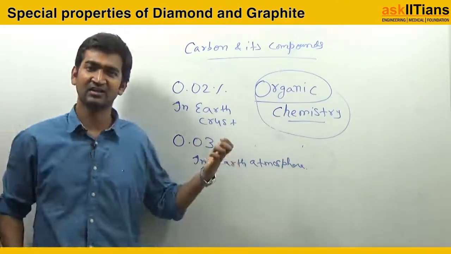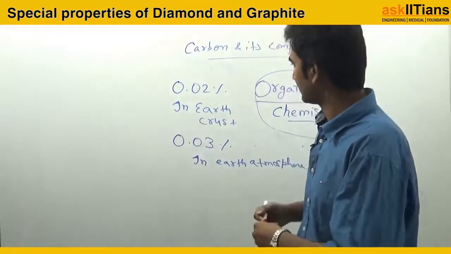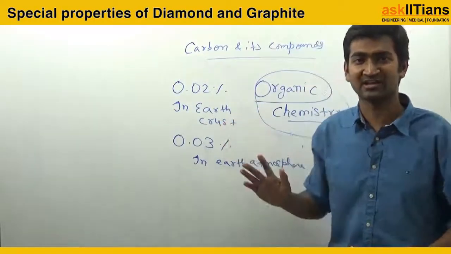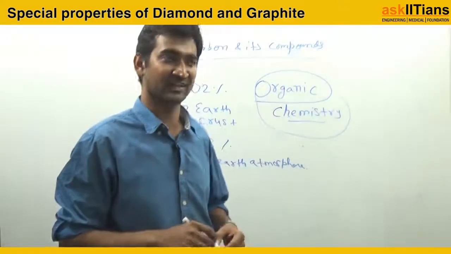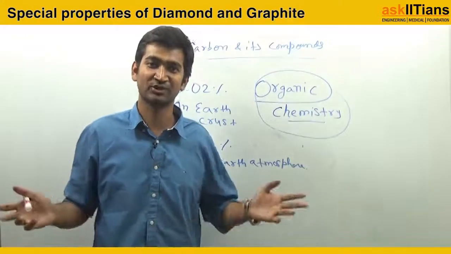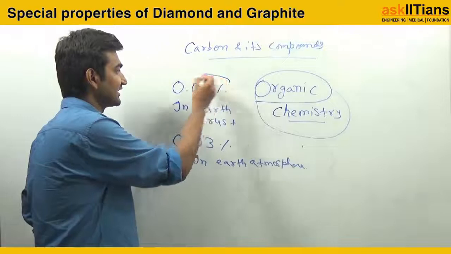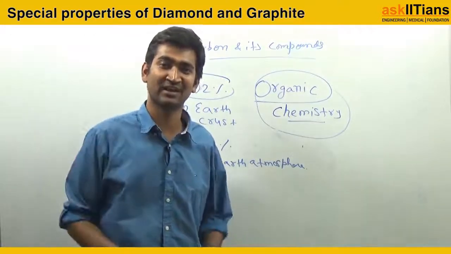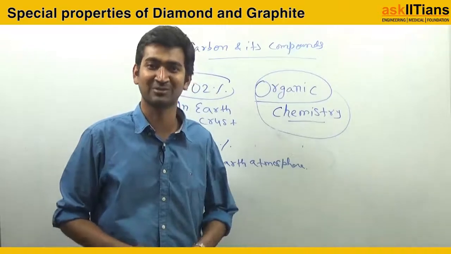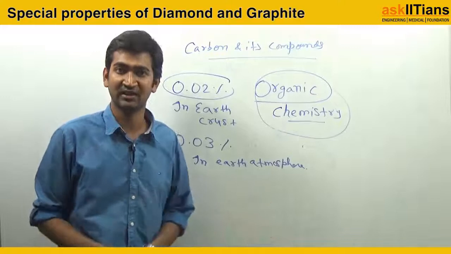See the data, it's a very small quantity. With this small quantity, can you imagine that a new book will be introduced in your chemistry subject in the higher classes? That's so strange. कितना इसका percentage इतना low है, still you have to study a separate book for organic chemistry, right? So it's totally uncertain.